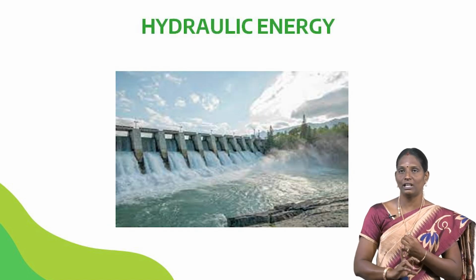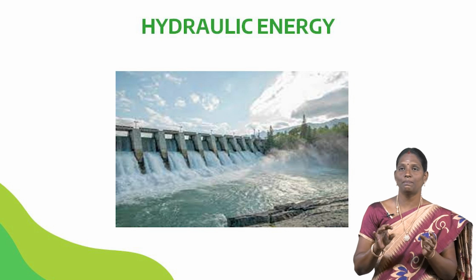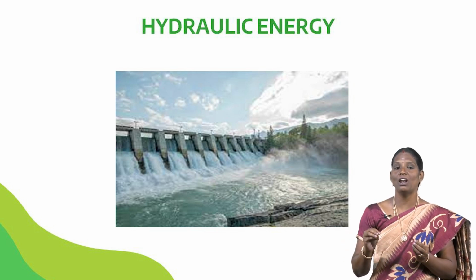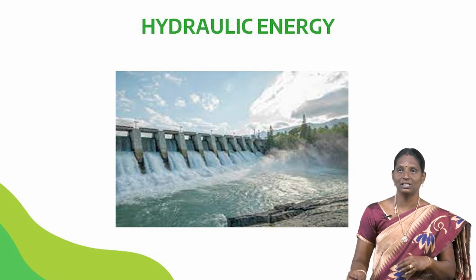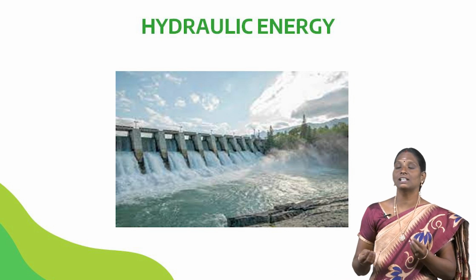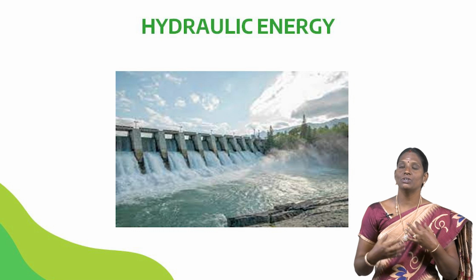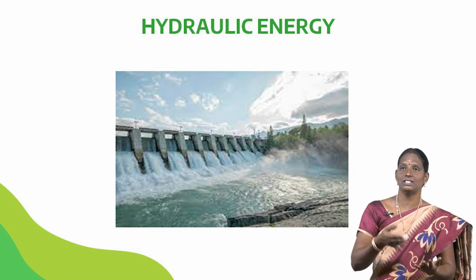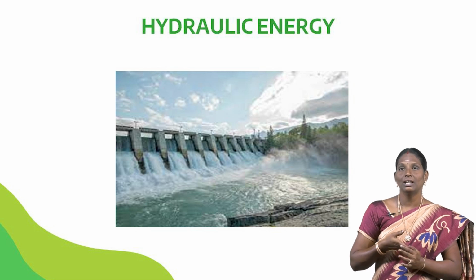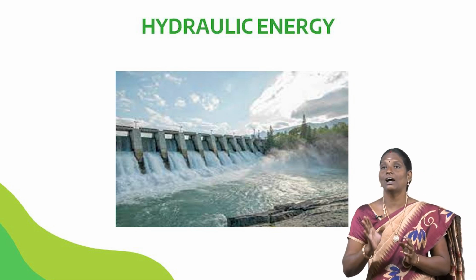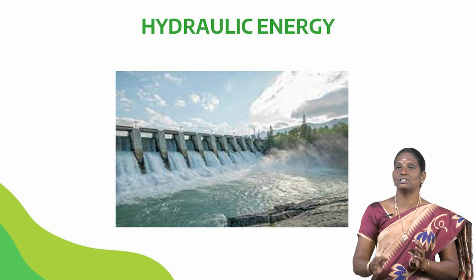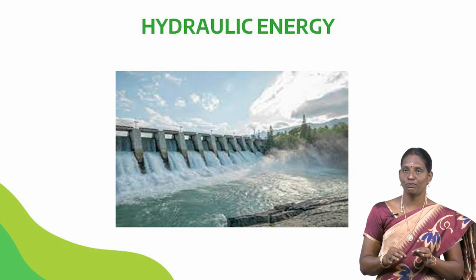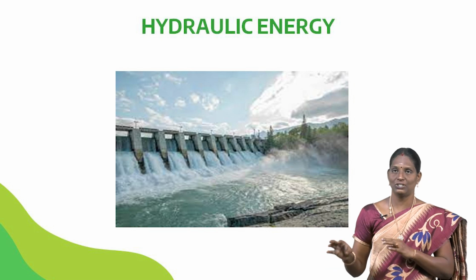Next one, hydraulic energy. When water power is developed by allowing water to fall under the force of gravity, that energy is called as hydraulic energy. When we use the water power to prepare electricity, that energy is called as hydraulic energy. It must be poured from a higher surface to lower surface, then only force of gravity is created. It is used for electric power generation.